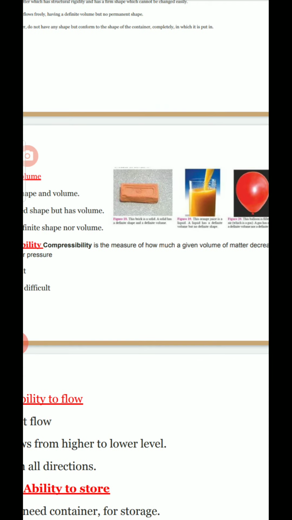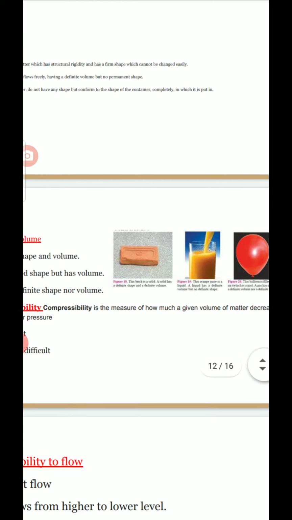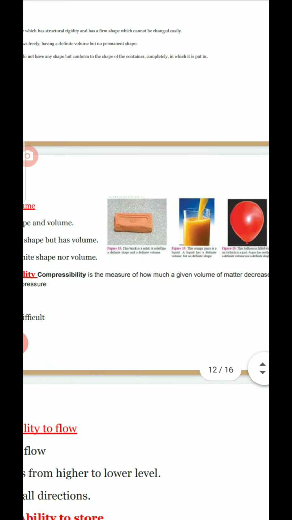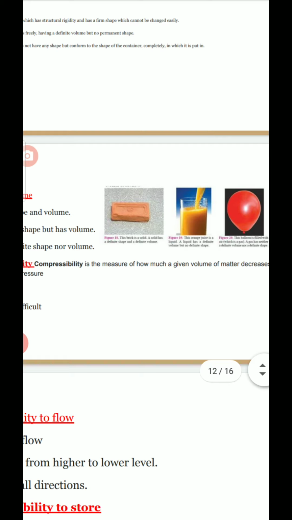But in case of liquids, it can flow very freely, it does not possess any particular shape, but it has some particular volume. What is meant by volume? Volume means it is a space in which the substance is occupied. Suppose I take a glass and pour juice or a liquid. It is occupying the particular space in the container. That occupied space is said to be volume. So liquids have volume but do not possess shape.